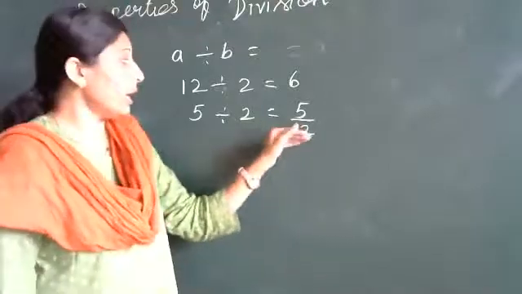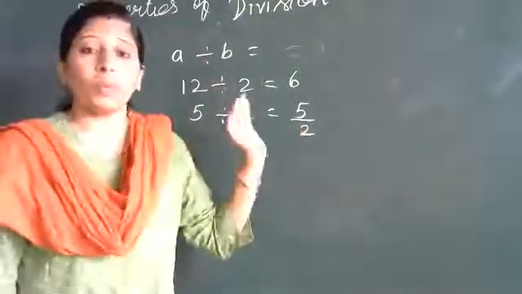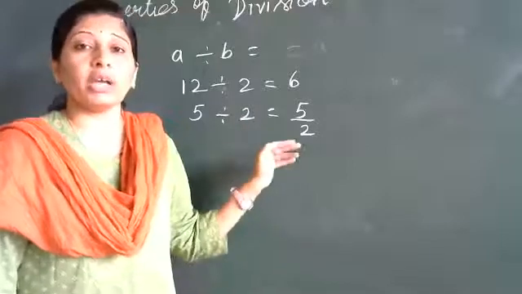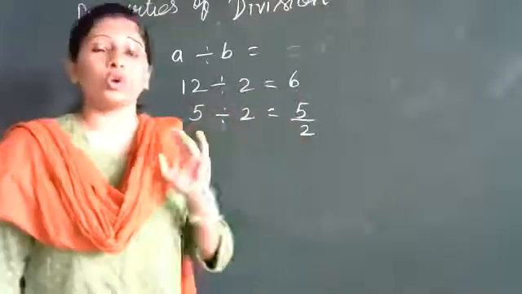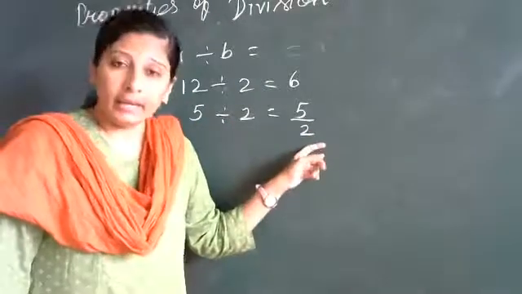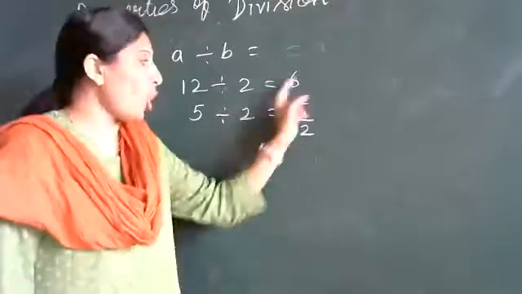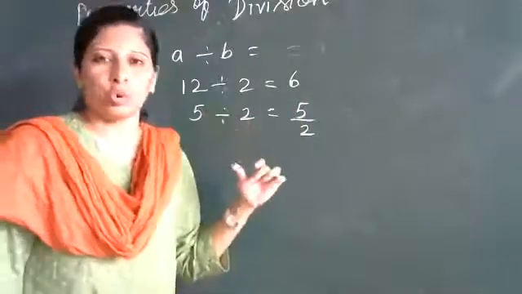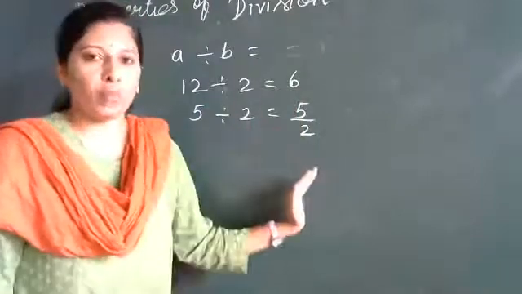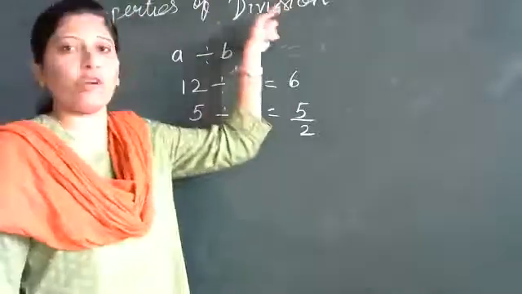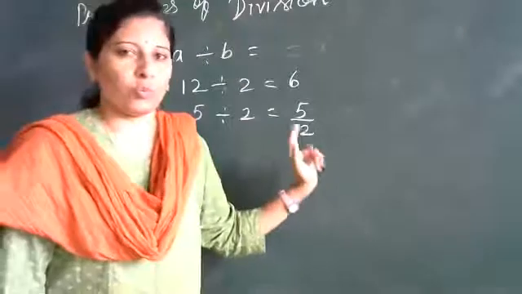So the closure property doesn't hold for division, because we will not always get a whole number. Sometimes you will get an integer, a negative number also, or sometimes a fractional or decimal number. So the closure property will not hold for subtraction, and it will not hold for division also.